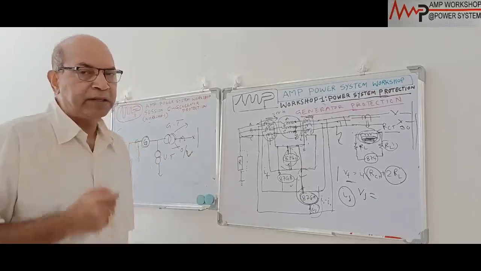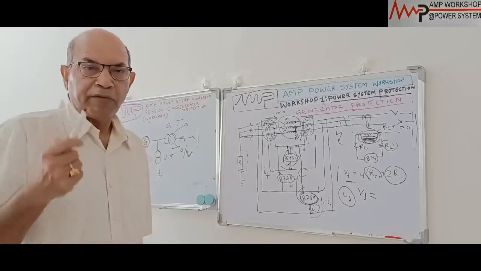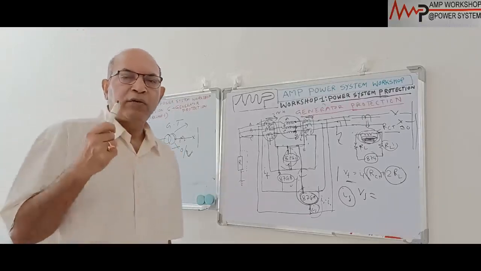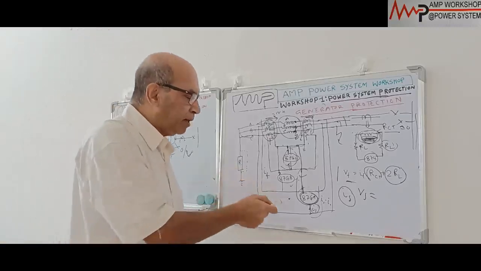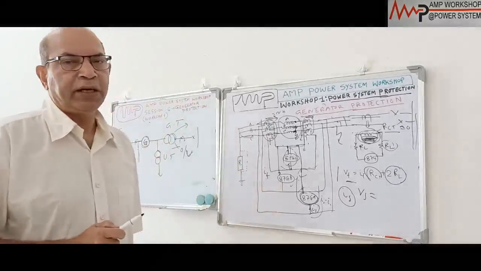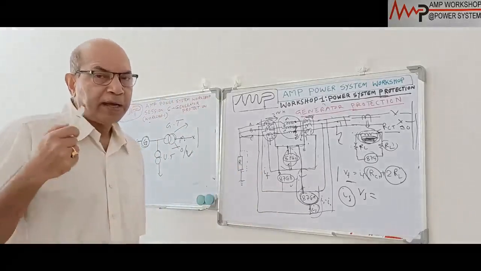Because overfluxing is another problem. When the overfluxing is there, the overfluxing current, if you see, contains a fifth harmonic, and fifth harmonic is dangerous. In the case of fifth harmonic, the normal differential relay will operate. In that case, we need another scheme which is called the bias differential scheme.